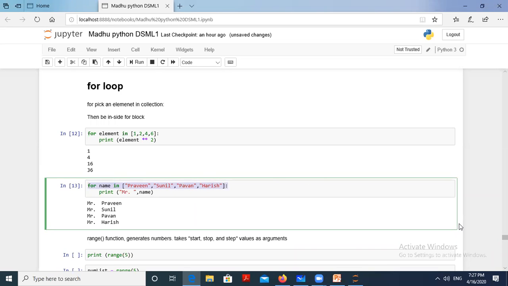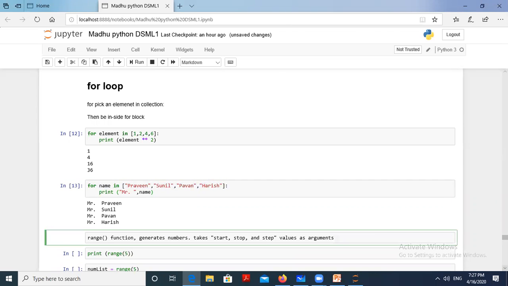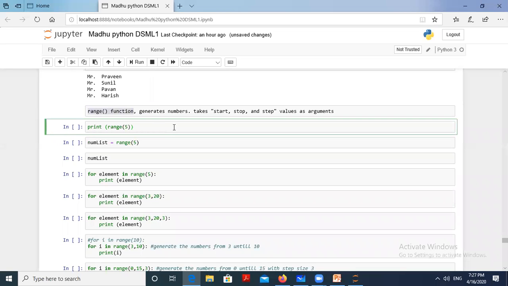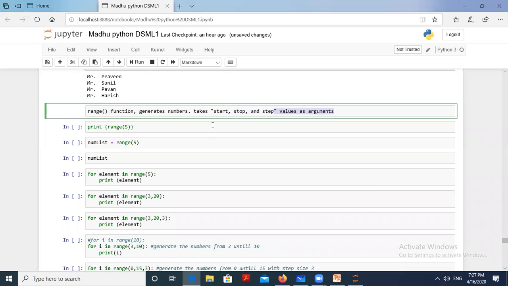Not only this syntax can be used for the for loop in Python, we can use another function also for the for loop. That is the range function. The range function generates numbers, taking start, stop, and step values as arguments, just like the slicing concept for lists.